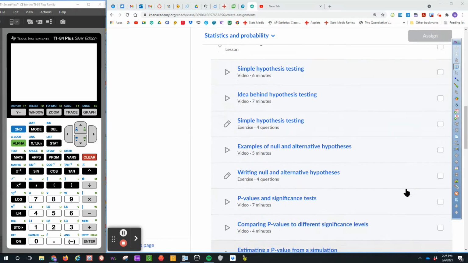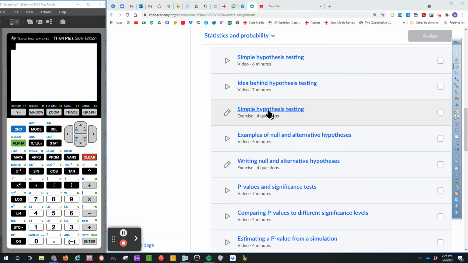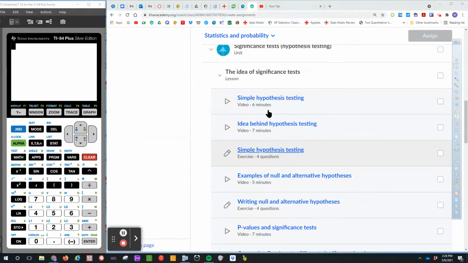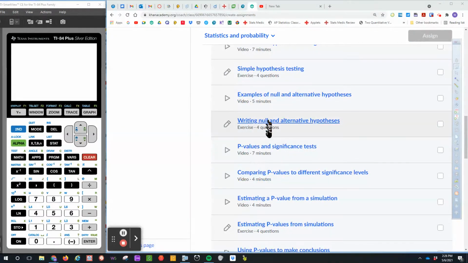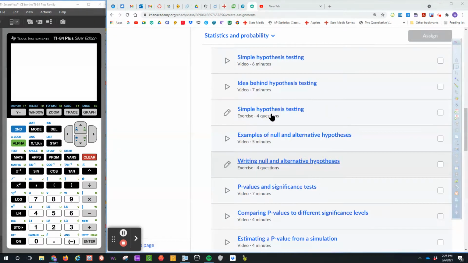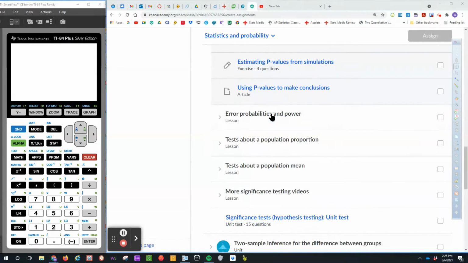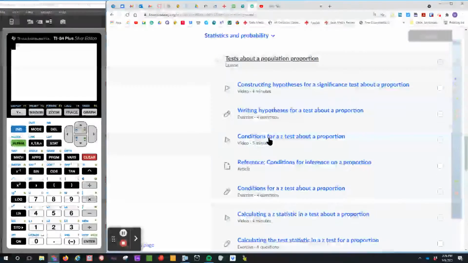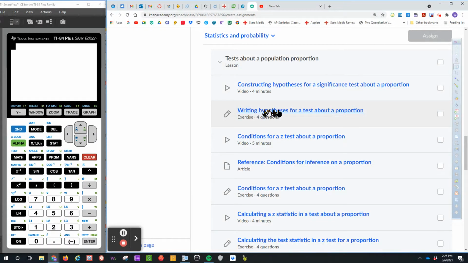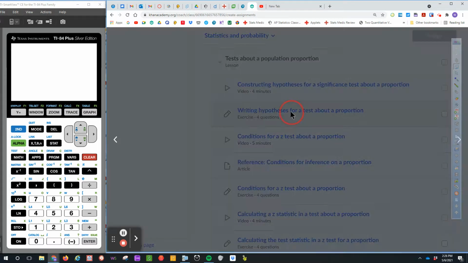Today we are going to do another exercise, and today we are doing writing hypothesis for a test about a population.